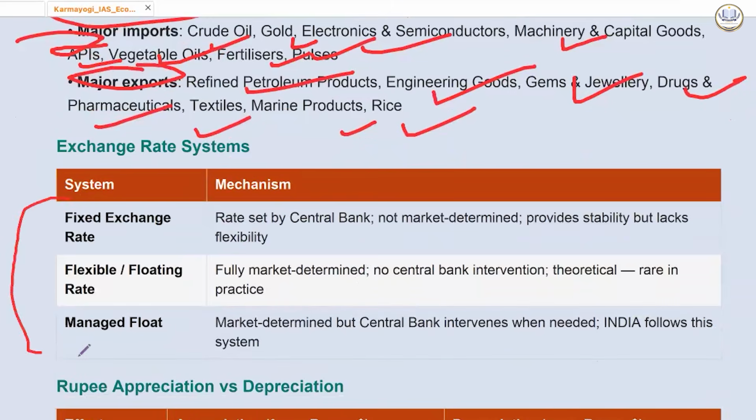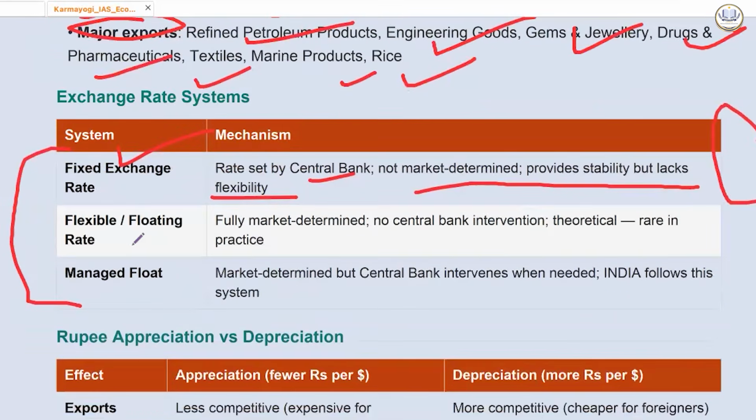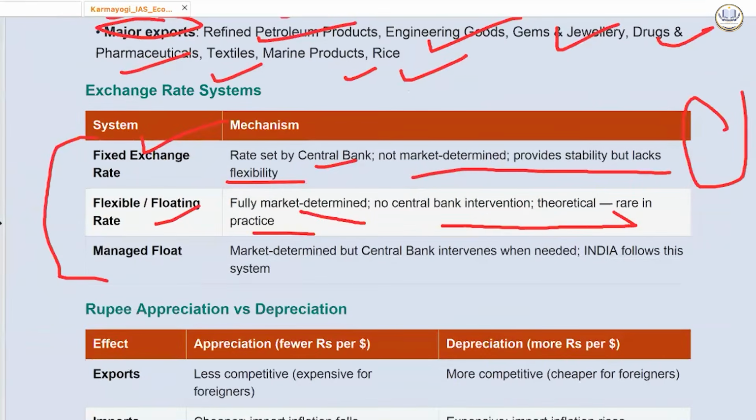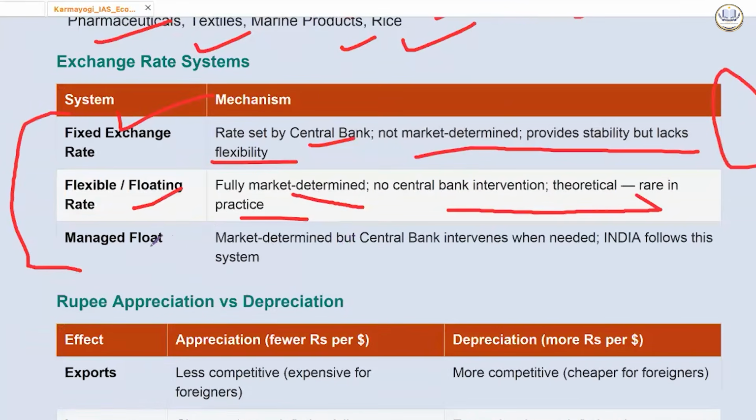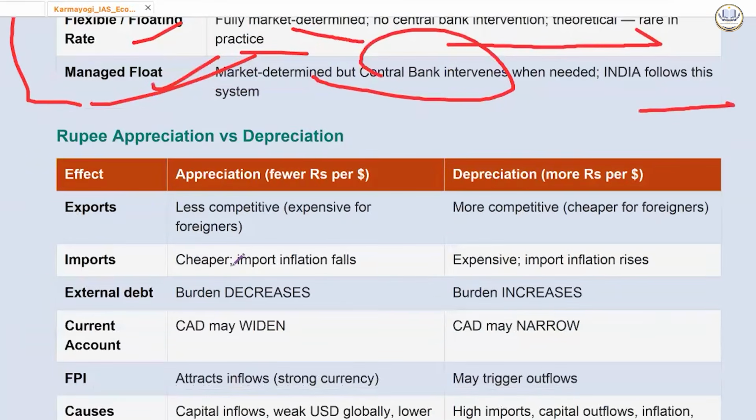Then there are different exchange rate systems. Fixed exchange rate system, where rates are set by the central bank, not market determined, provides stability but lacks flexibility. Before LPG reforms, this was the case in India. Then flexible or floating rate, fully market determined, no central bank intervention; theoretical, rare in practice because the government and central bank intervene from time to time. Managed float, market determined but the central bank intervenes when needed. India follows the managed float system.